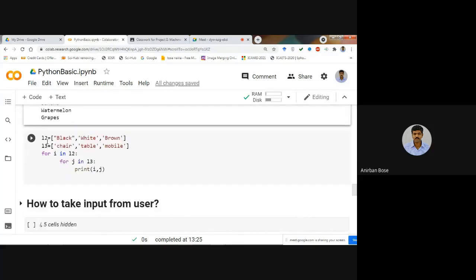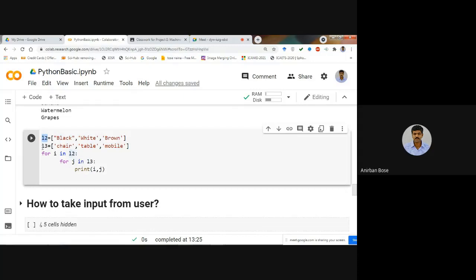Suppose there are two lists, L2 and L3. You can see there are two lists. One is black, white and brown. L3 is chair, table and mobile. And what you want to print is, say, black chair, black table, black mobile, then white chair, white table, white mobile, brown chair, brown table and brown mobile. That means we want to print all these possible combinations between the colors and the items.